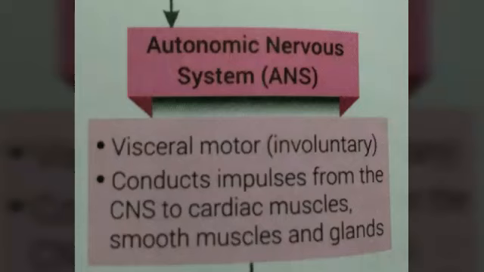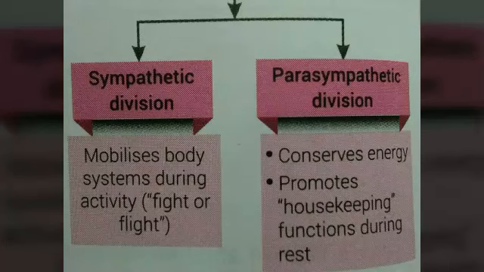Next is autonomic nervous system, ANS. So first was CNS, second is PNS and third one is ANS, autonomic nervous system. It is visceral motor, involuntary activity. There are lots of involuntary activities that occur in our body.